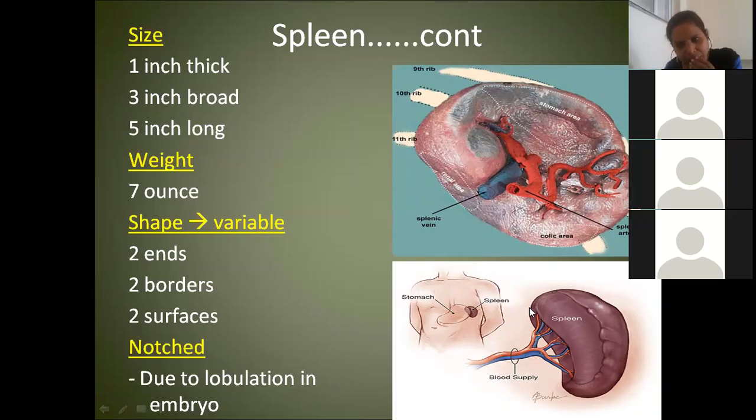As such, if you see the spleen, you will see certain lobules like this. That shows that during embryonic development, the spleen is actually formed by fusion, that means all small nodules fuse to form the spleen. So the upper border is a little notched because the spleen during embryonic development is formed due to the fusion of small lobules.